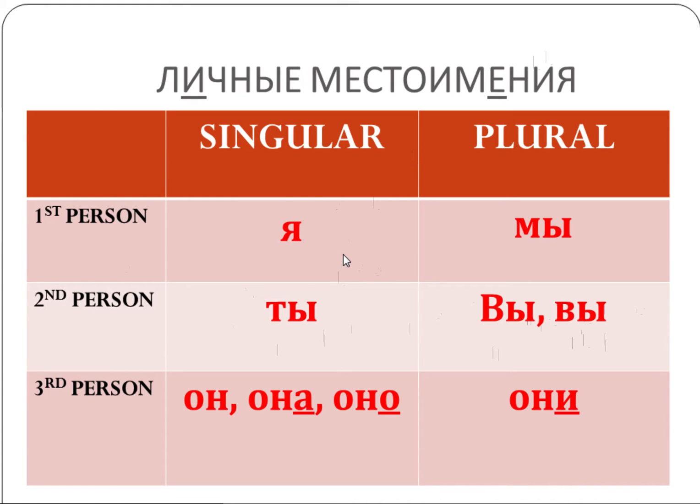There is nothing tricky about the first person, so I, я, мы, we. The only thing that you need to remember is that in Russian we do not capitalize я ever, unless it's the first word in a sentence.